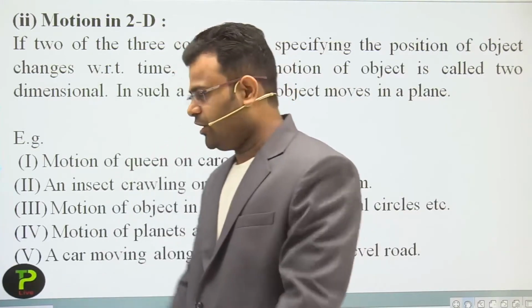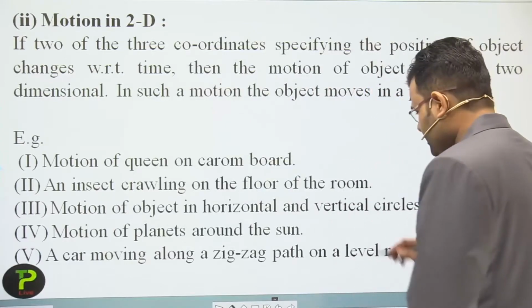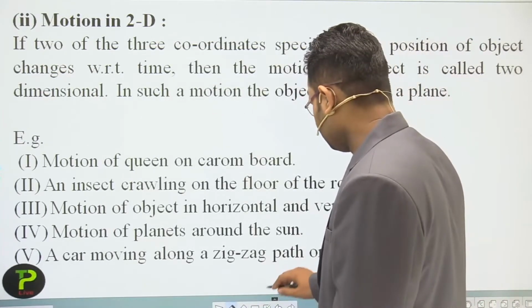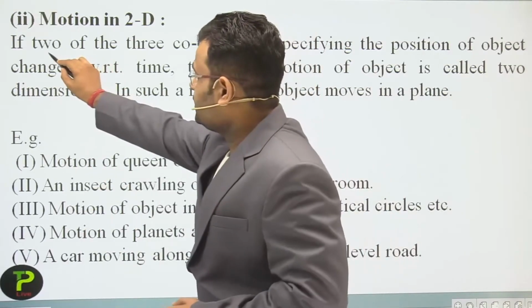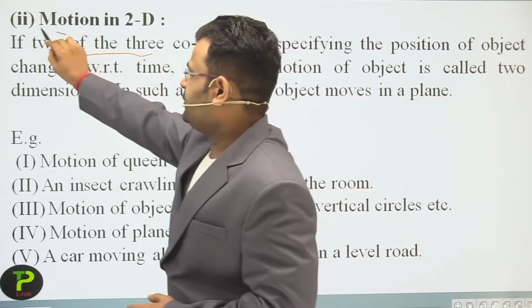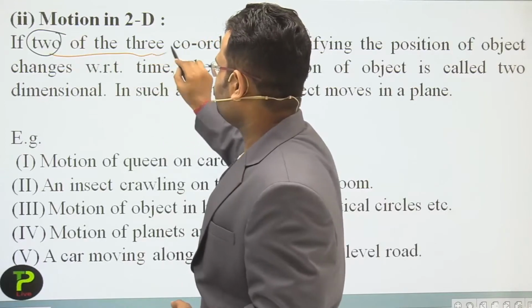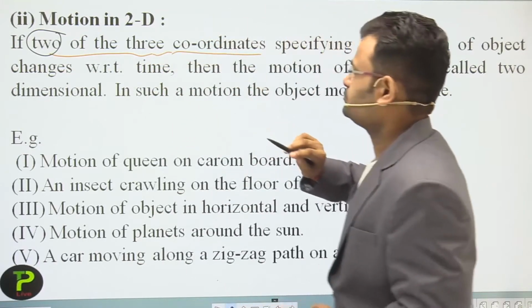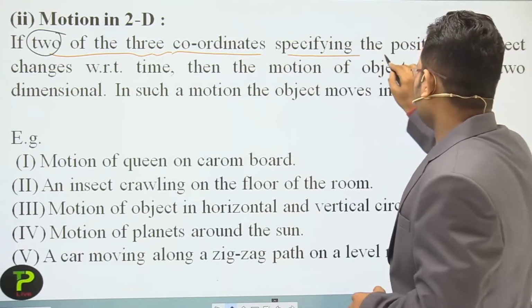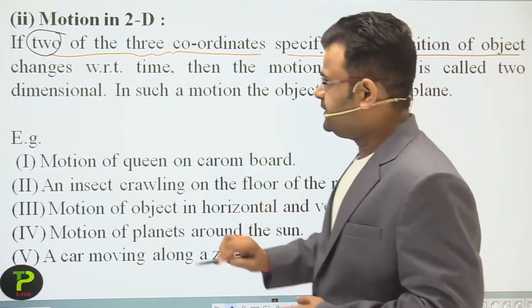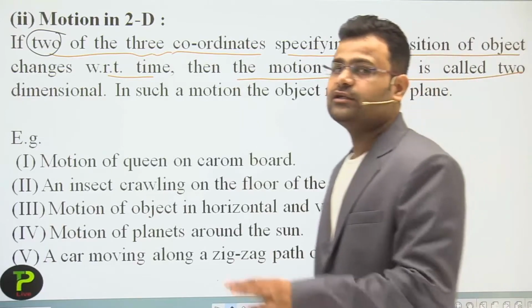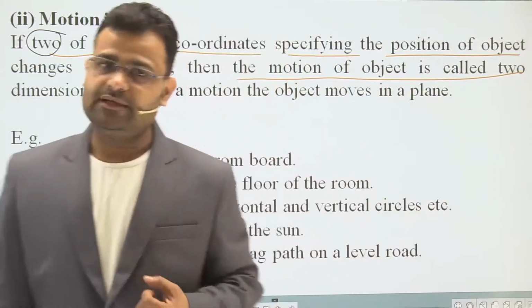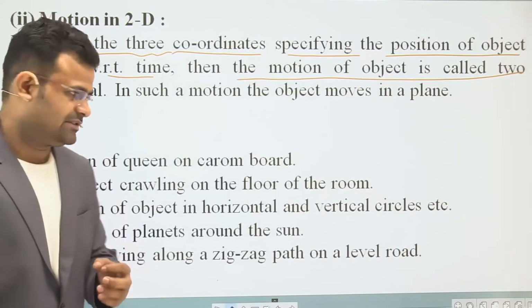If three coordinates are required to show the position of an object, it is a three dimension motion. Now the definition of two dimension: we have three coordinates in total, and we require two of the three coordinates specifying the position of an object with respect to time. Then the motion of the object is called two dimension. We require a two coordinate system.